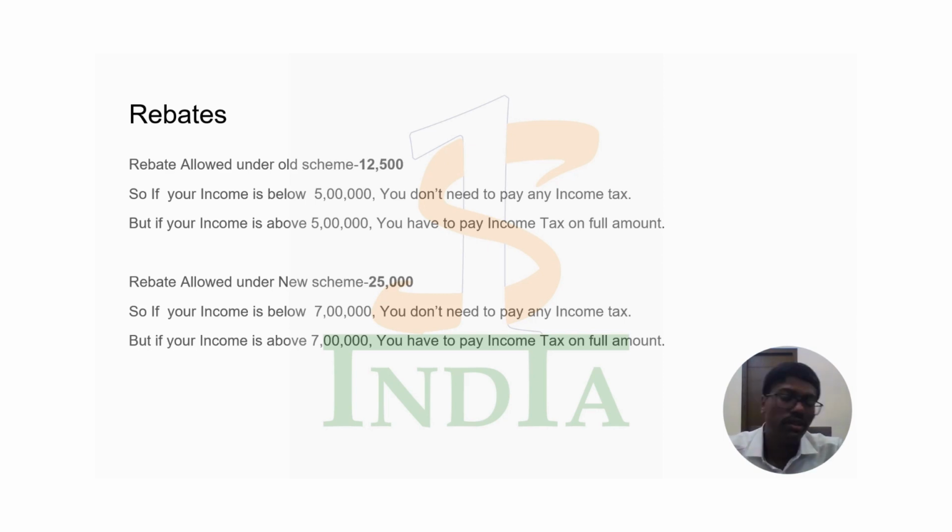However, in the new tax regime for the financial year 23-24, the rebate amount has been increased up to 25,000. That is, if your income is up to 7 lakhs, you need not pay any income tax. Even if your income is, for example, 7.5 lakhs, you could enjoy the standard deduction and you will end up paying zero tax. But if your income is just 1 rupee more than that limit, then you need to pay the actual tax as seen in the first part against the slab rates.